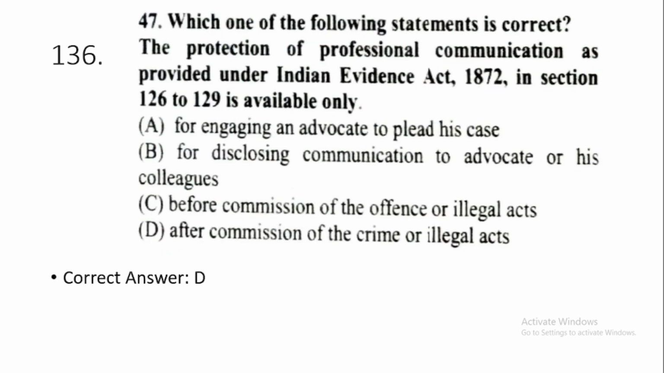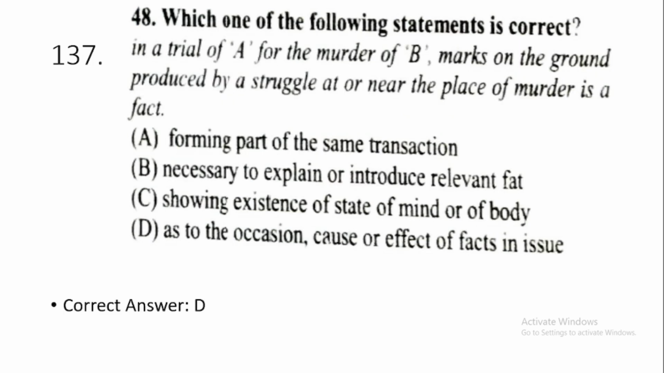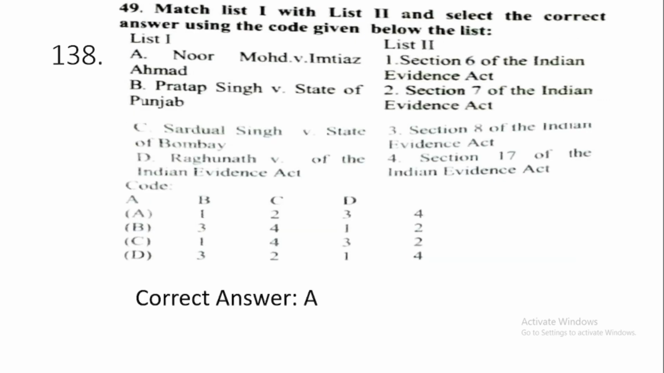Then question 136. Which one of the following statements is correct? The protection of professional communication as provided under the Indian Evidence Act 1872 in Sections 126 to 129 is available only, option D, after commission of the crime or illegal acts. Question 137. Which one of the following statements is correct? In a trial of A for the murder of B, marks on the ground produced by a struggle at or near the place of murder is a fact, option D, as to the occasion, cause or effect of vaccination.